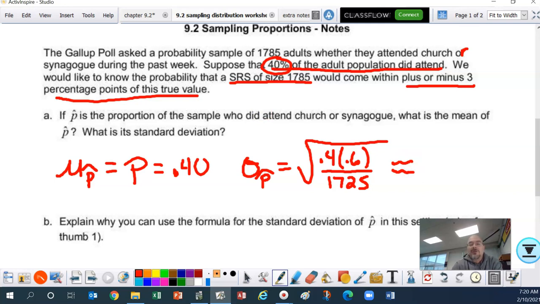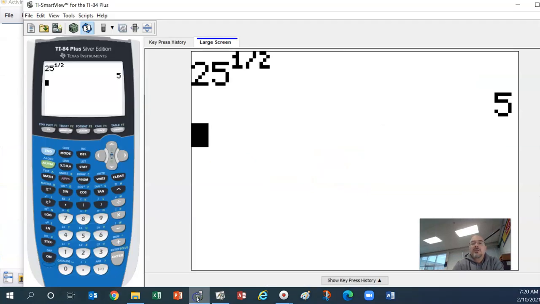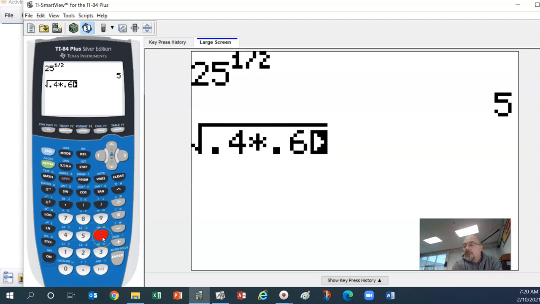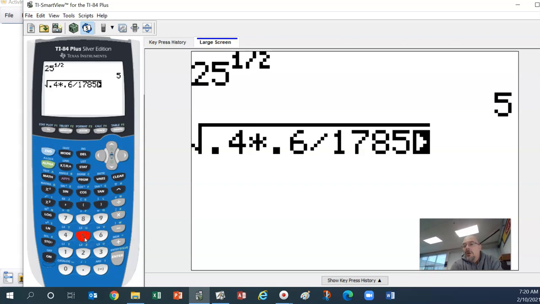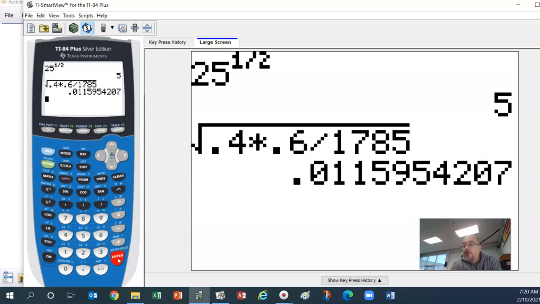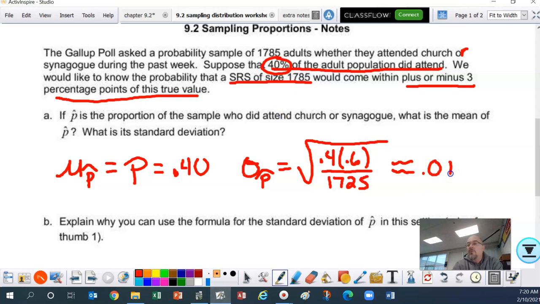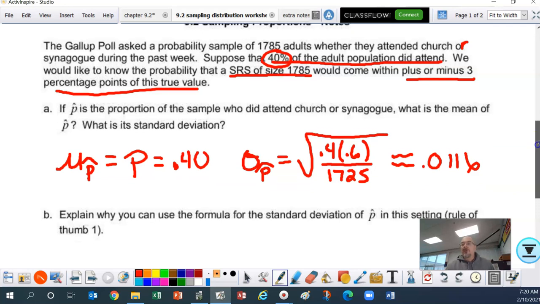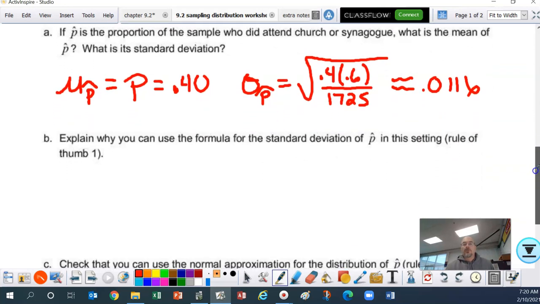Well, let me demonstrate really quick so that we don't make a mistake. When you do this, folks, for the square root, just type it like this: 0.4 times 0.6, notice I did not use parentheses, divide by 1,785. Notice I just typed the whole thing in, it's all underneath the square root. You do not have to use parentheses when you do that. So our standard deviation is approximately 0.0116. And again, I'm going to go 4 digits on that. Remember, rounding further is better than rounding too soon.